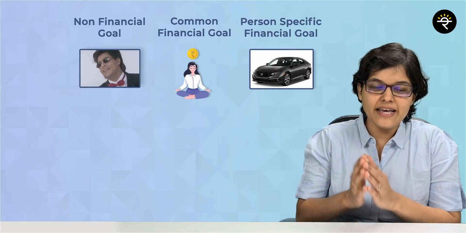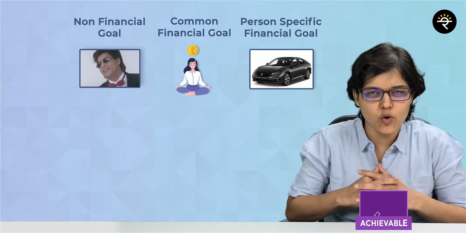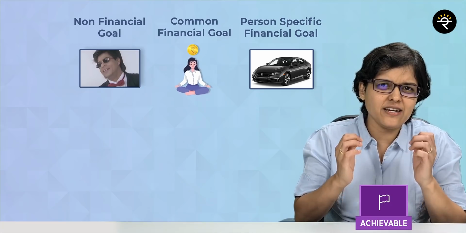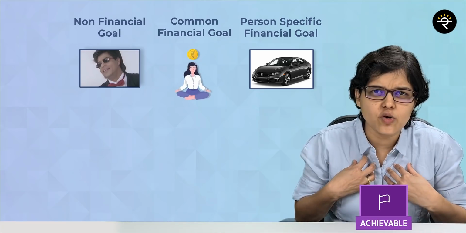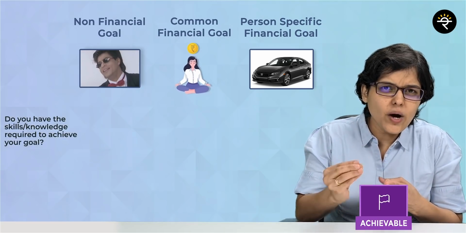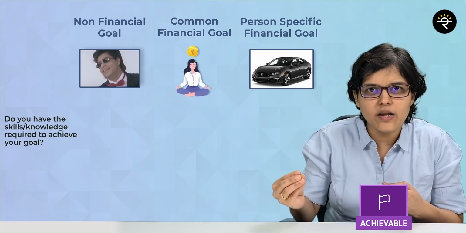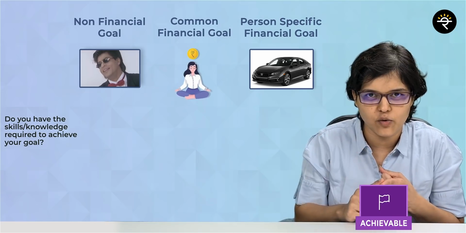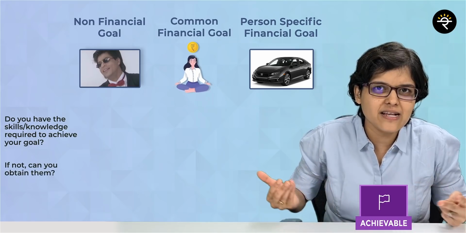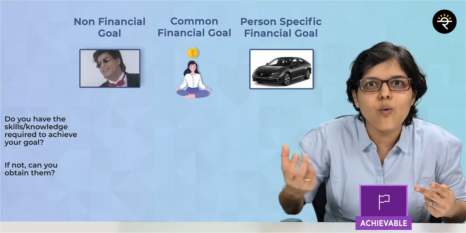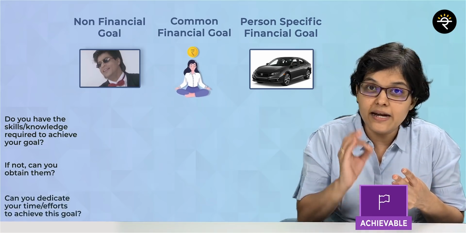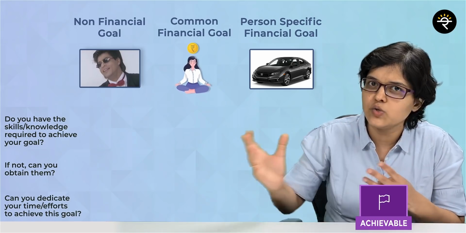Now, the third one is whether the goal is an achievable goal or not. So, to check whether it's an achievable goal or not, ask a few questions to yourself. Number one, do I have the necessary skill sets, knowledge, or money to achieve that goal? Number two, if I don't have that skill set, knowledge, or money, can I acquire that? And number three, can I dedicate my time and efforts to acquire that skill?